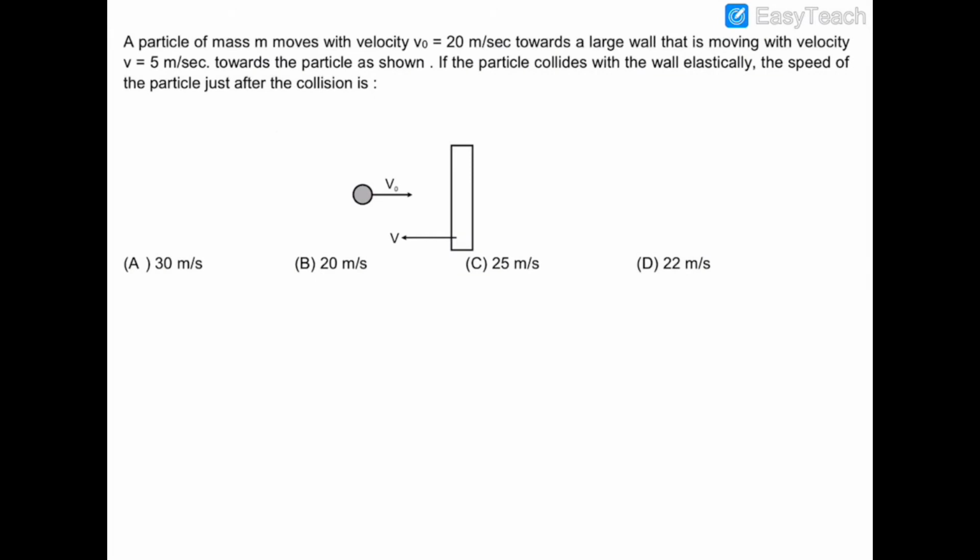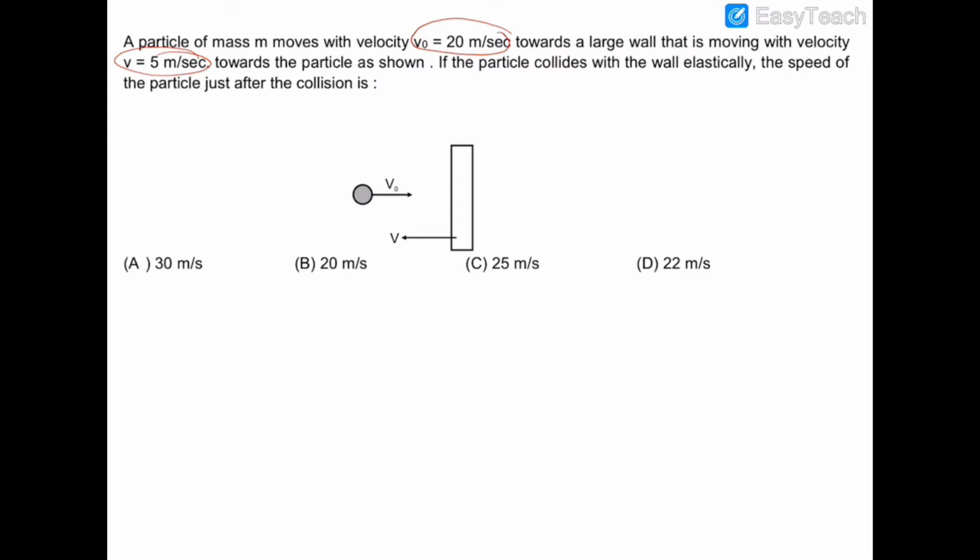In this question, there is a ball of mass m which is moving with a velocity of 20 meters per second towards a large wall that is moving with a velocity of 5 meters per second towards the ball, and they collide elastically, and we have to find out the velocity of the ball just after the collision.